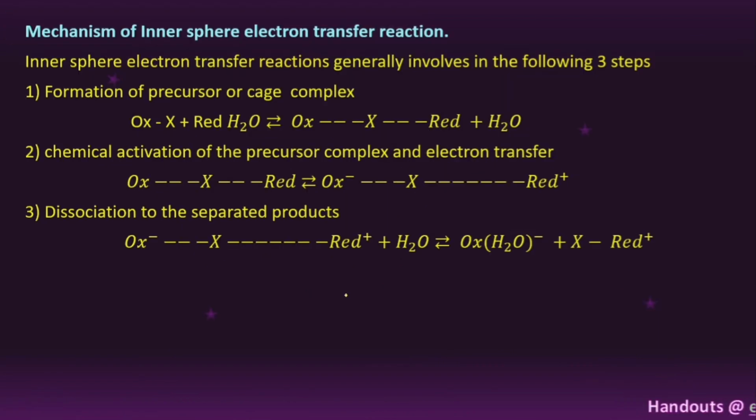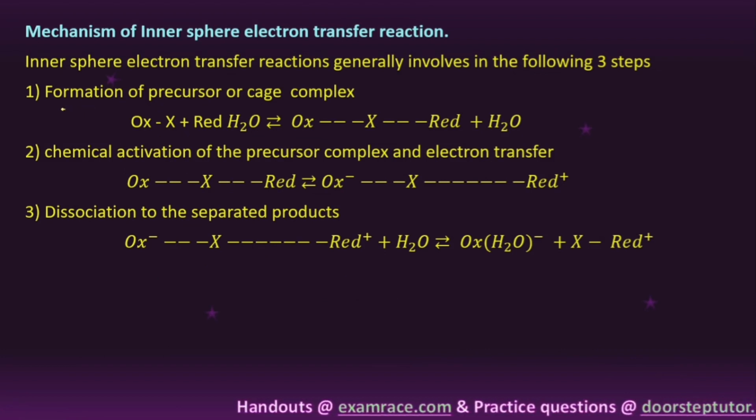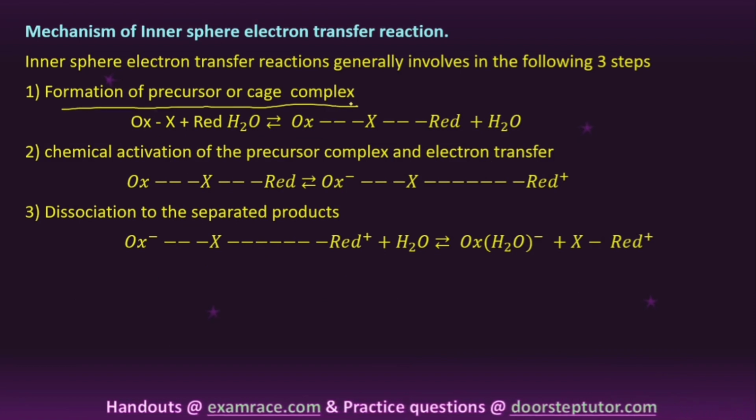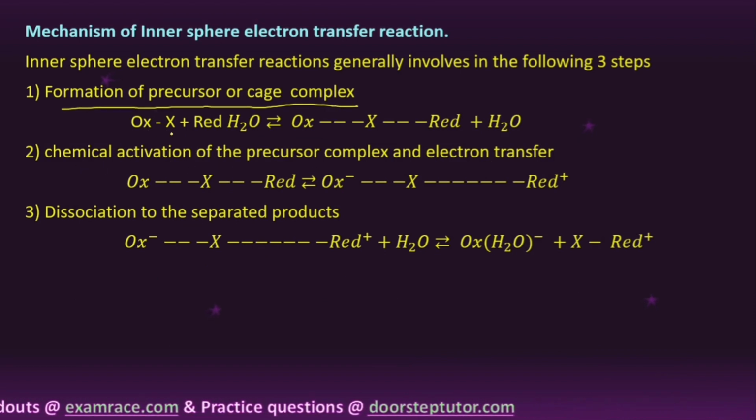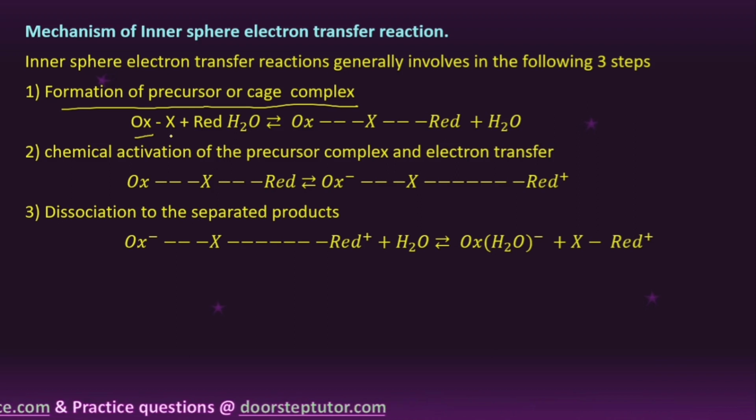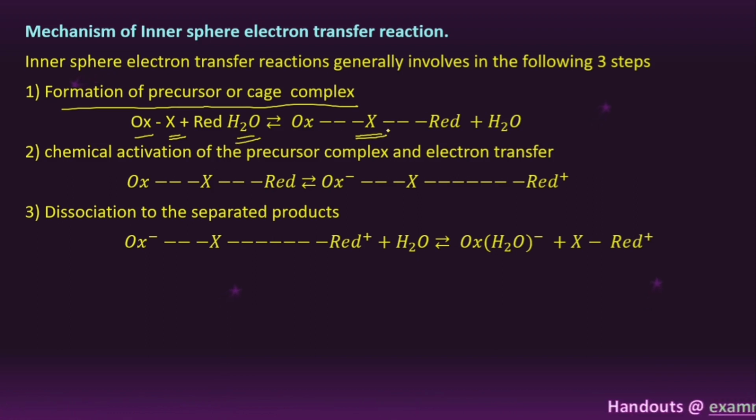Now the mechanism of the inner sphere electron transfer reaction. Here it is a 3-step process. The first step is the formation of a precursor complex. In this process, the oxidant has a halogen, which is a common ligand, and the reductant has a water molecule. It forms an activated complex with the removal of a water molecule.